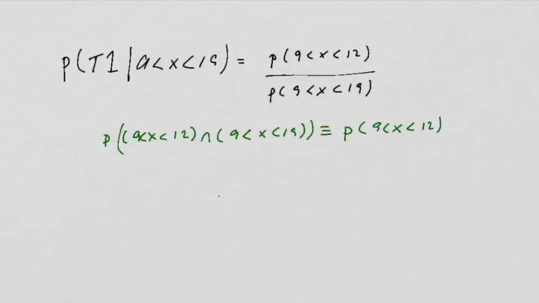So if you were going to use the conditional formula for this part, that's why we only have to put that on the top.